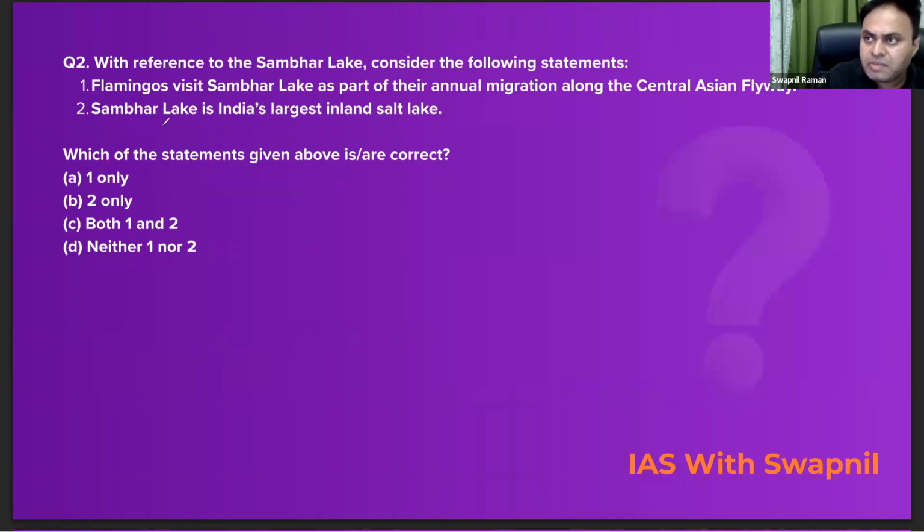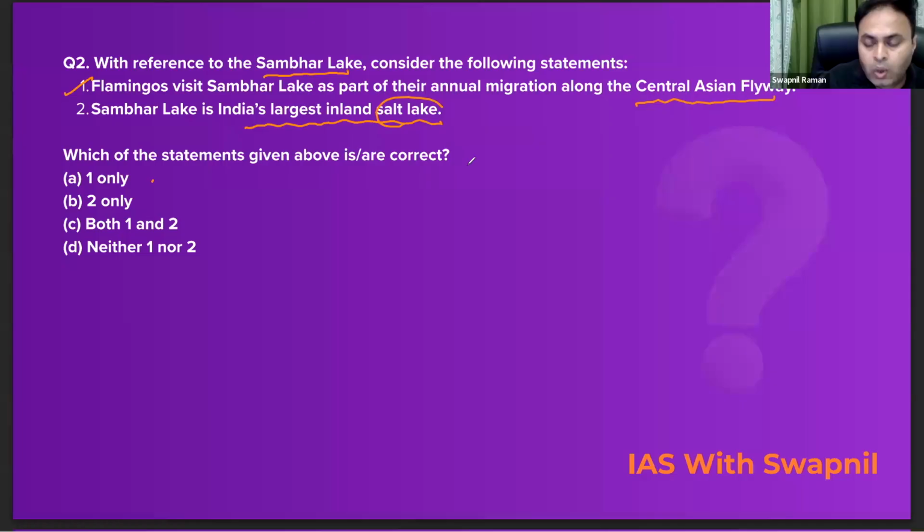The second question is based on Sambar Lake. So with reference to Sambar Lake, consider the following statements. The first statement says, flamingos visit Sambar Lake as a part of their annual migration along the Central Asian Flyway. Absolutely correct. The second statement says, Sambar Lake is India's largest inland salt lake.